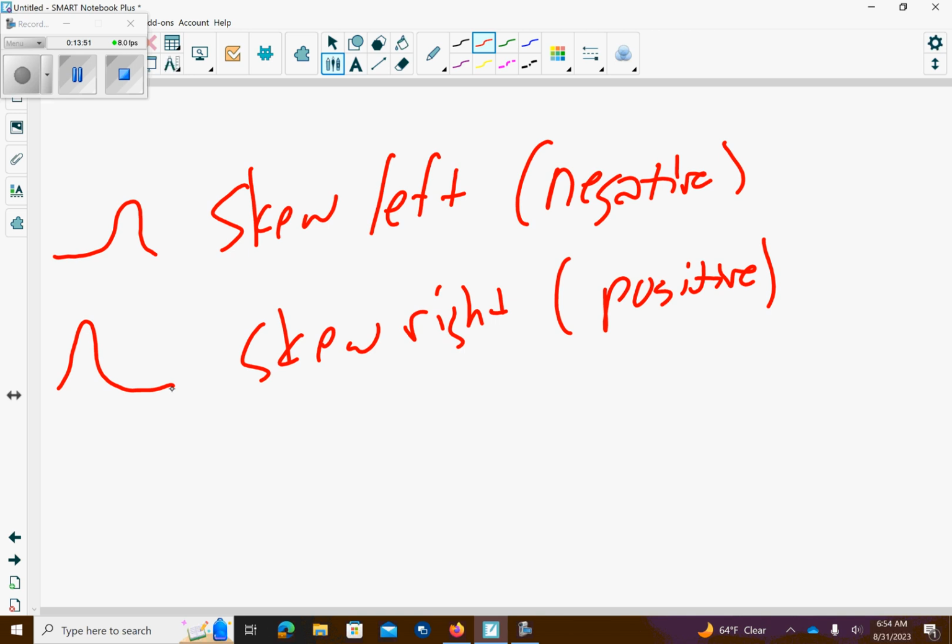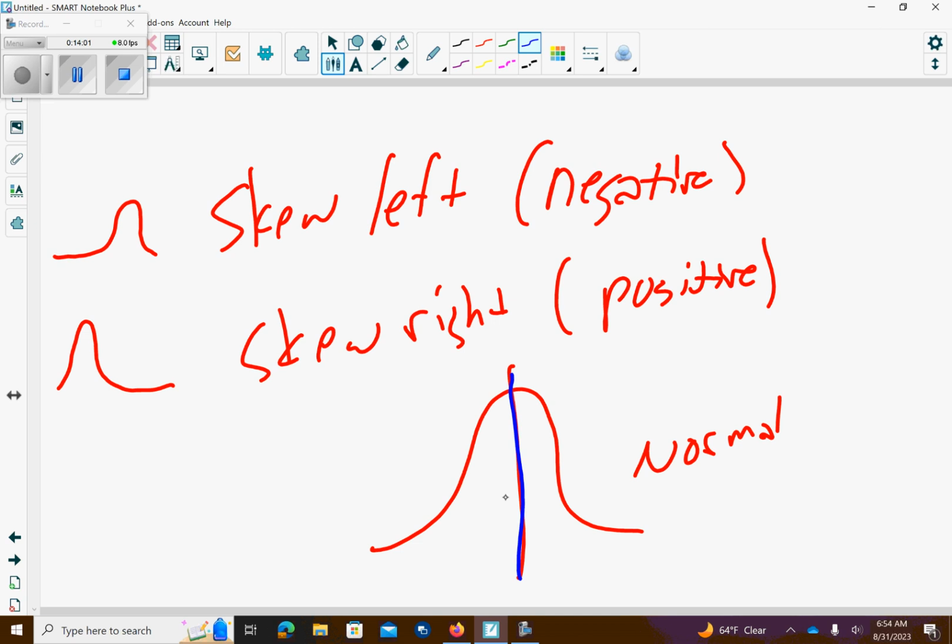Symmetric distributions have a mean that is roughly equal to the median. So if you have a normal distribution, if the red line's the mean and the blue line's the median, they're relatively the same thing. Skew left distributions have a mean that is lower than the median. So the mean is less than the median on skew left.